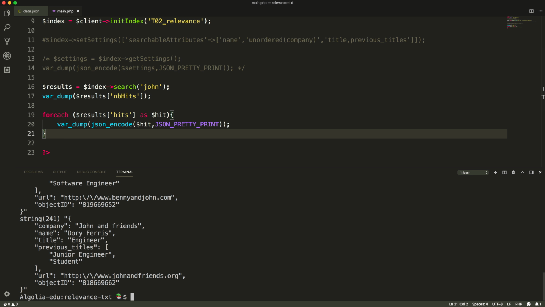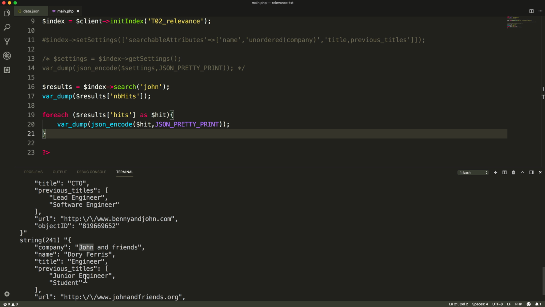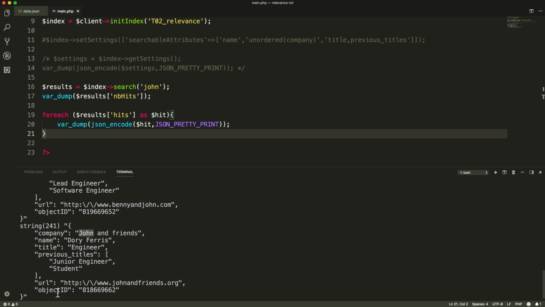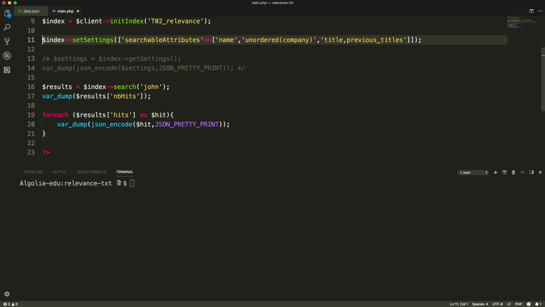Now, if we execute the same query again, the results order has changed and Benny and John will come first. The match in the company attribute is considered equal between both records, and as a last resort for breaking an equality, the engine relies on the object ID. In a real-life use case, it should be the custom ranking's job to break that tie, and we'll cover that in the next video. One last thing, when you declare 2 attributes at the same level like we did for title and previous titles, they will always be considered unordered.